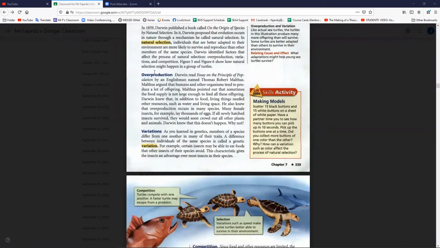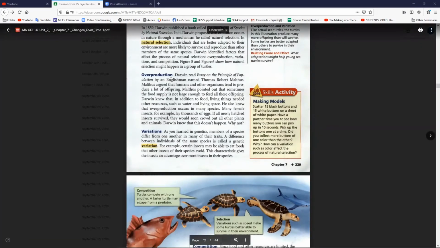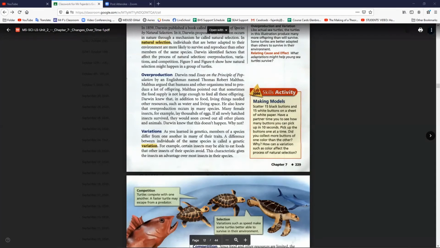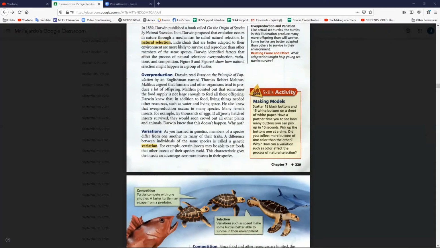Overproduction. Darwin had read An Essay on the Principle of Population by an Englishman named Thomas Robert Malthus. Malthus argued that humans and other organisms tend to produce a lot of offspring. Malthus pointed out that sometimes the food supply is not large enough to feed all of these offspring. Darwin knew that, in addition to food, living things need other resources such as water and living space. He also knew that overproduction occurs in many species. Many female insects, for example, lay thousands of eggs. If all the newly hatched insects survived, they would soon crowd out all other plants and animals. Darwin knew this doesn't happen. But why not?